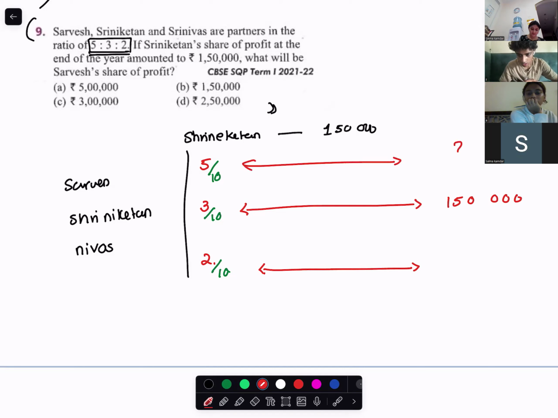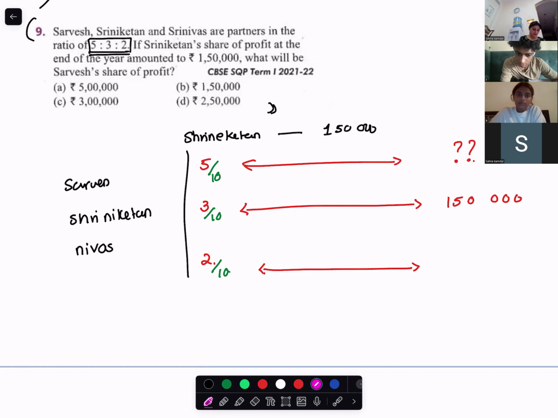Tell me how will you calculate Sarvesh's share? 1,50,000 multiplied by 10, because there is 3 upon 10. See, the base is the same.